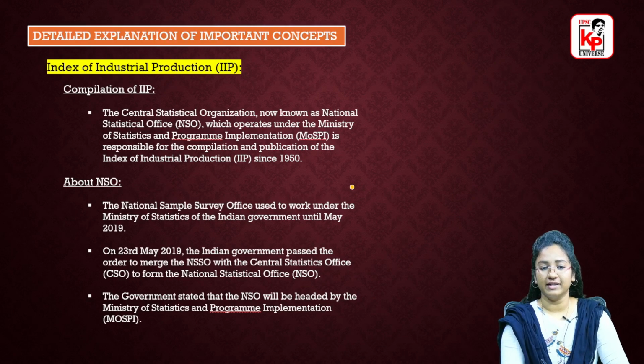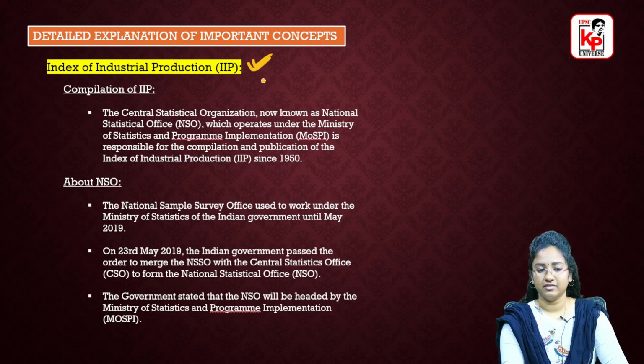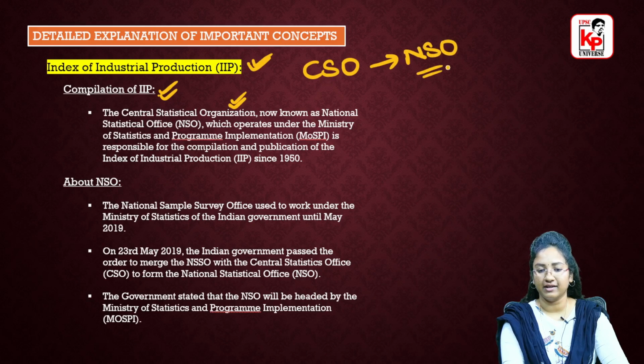So let's have a look at the detailed explanation of important concepts, that is our Index of Industrial Production, IIP. Coming to the compilation of IIP, this is compiled by CSO, which is now known as National Statistical Office, NSO. Previously we have discussed this regarding the merger. Since we have this topic of NSO over here, we'll just have a look at this NSO.